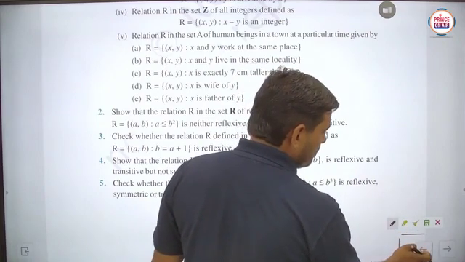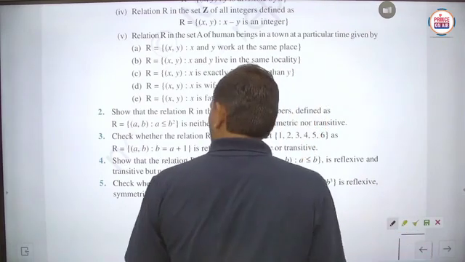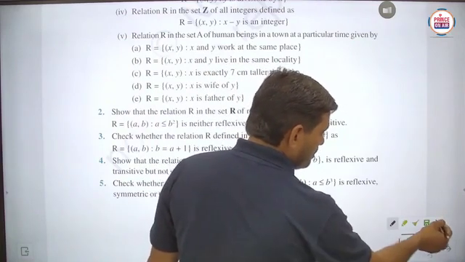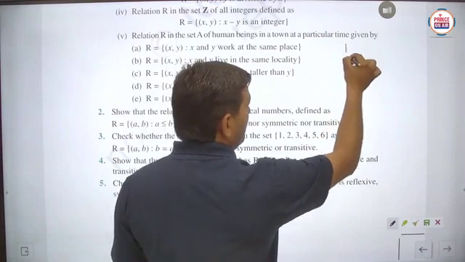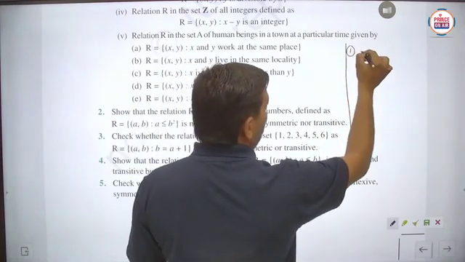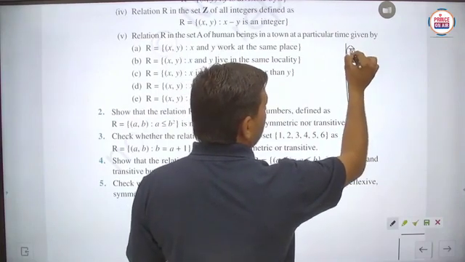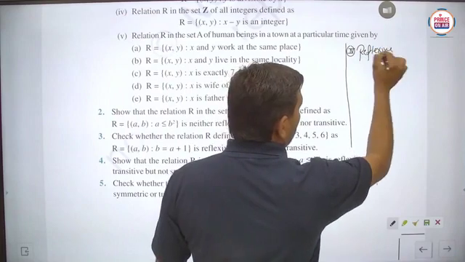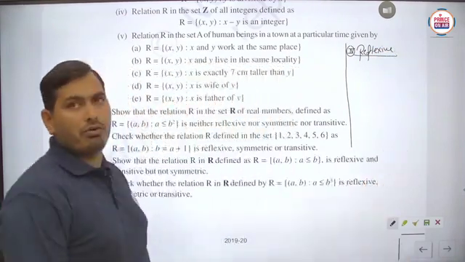Just we have to write down the things again. Basically again we have to solve the fourth part here. First we have to check for the reflexive nature.